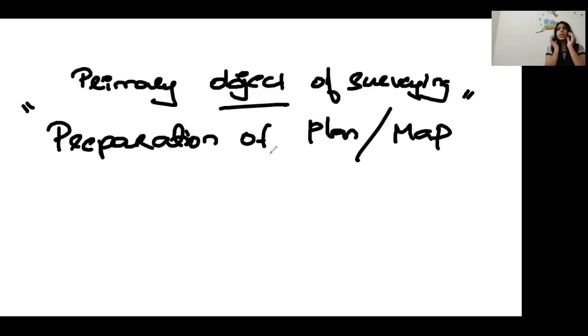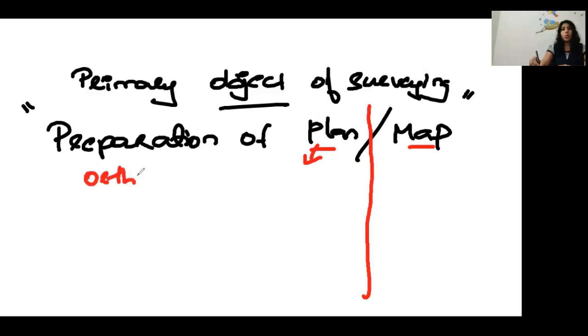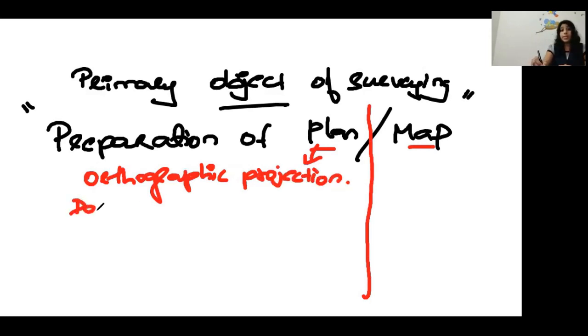So what is actually plan and what is actually map? We have to study the difference of plan and map. Plan is always an orthographic projection. Here we don't consider the curvature of the earth.